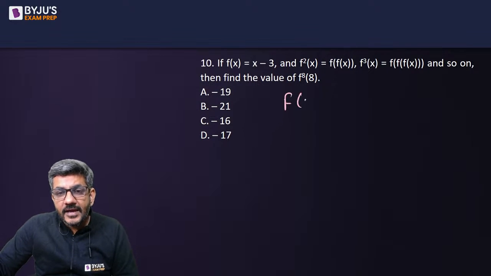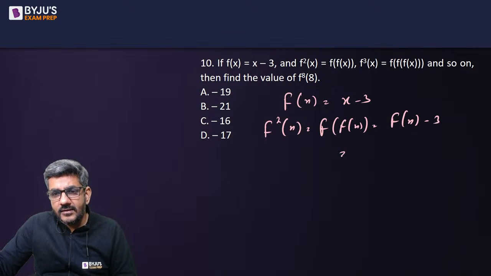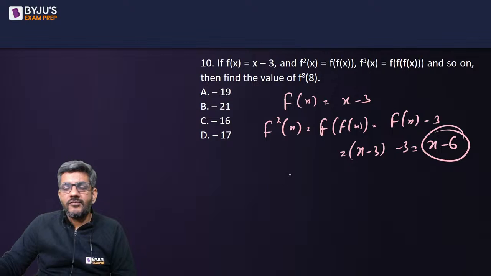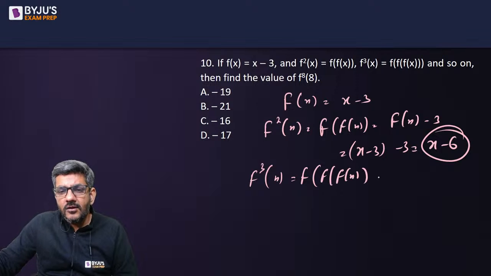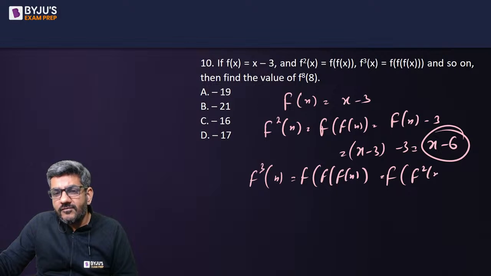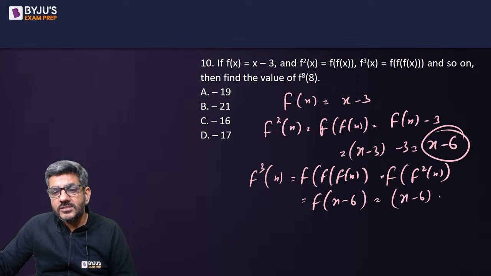So when I have f of x as x minus 3, f of f(x), that is f2(x), वो क्या हो जाएगा? f of f(x) would be f of x minus 3, that is equal to x minus 3 minus 3 or x minus 6. So f2(x) is x minus 6. What will be f3(x) now? f3(x) would be f of f(x), right? Or can I also call it as f of f2(x)? That means f of x minus 6. And f of x minus 6 का मतलब है x की जगह पे आपको x minus 6 रख देना फंक्शन में, it will be x minus 9.